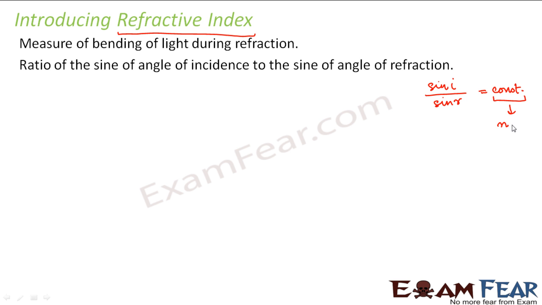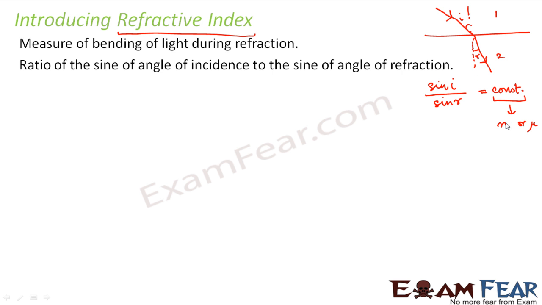So refractive index is often denoted by n, or it is sometimes denoted by mu. At many places you see it is denoted by mu, and at many places you see that it is denoted by n. So this refractive index is always with respect to some other medium. Let us suppose I have two media, 1 and 2. This is the boundary between the two media and this is the normal to the boundary. Let us suppose this is a ray of light which is incident on the boundary. After refraction, it bends in this way. So this is the angle of refraction, right?